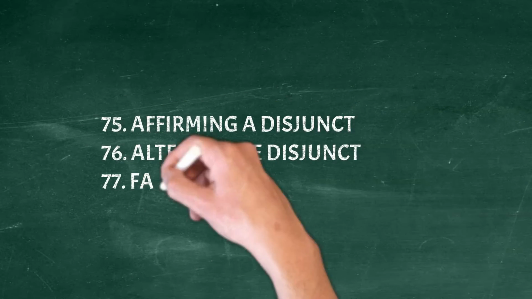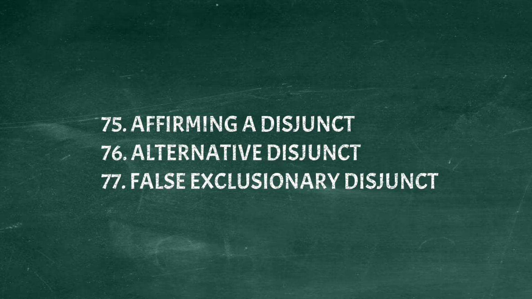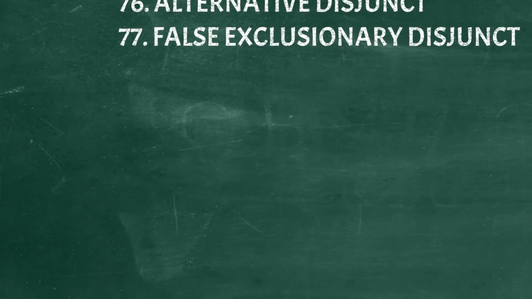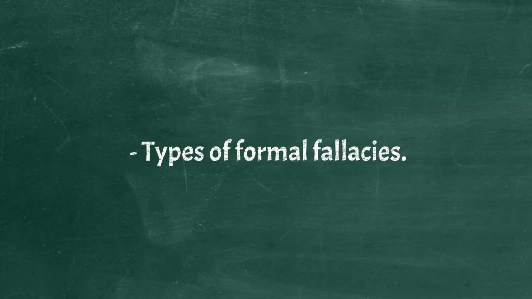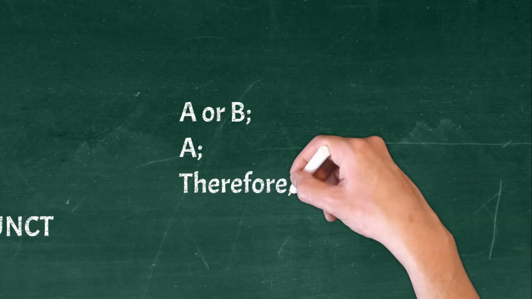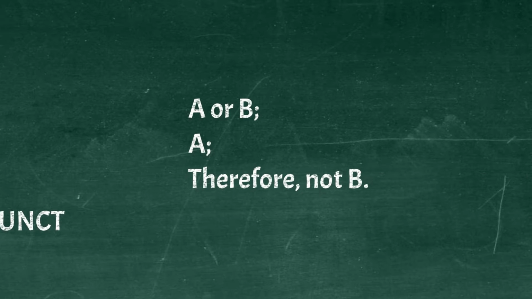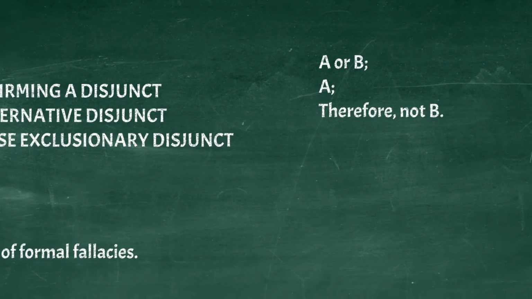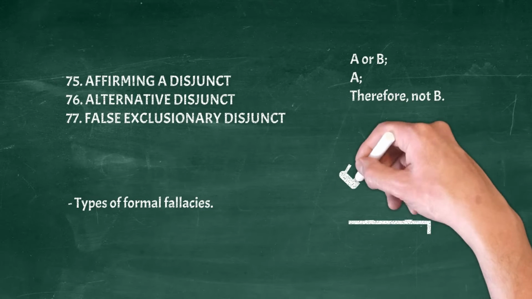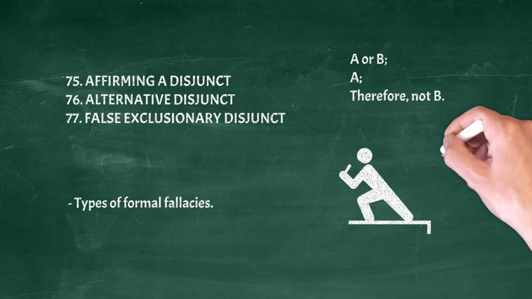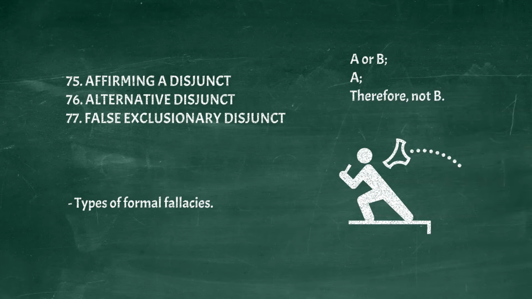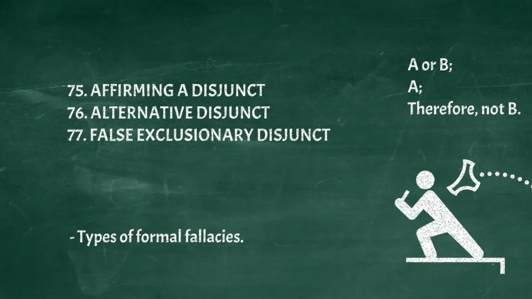Affirming a disjunct, alternative disjunct, false exclusionary disjunct. Types of formal fallacies. We falsely conclude that one disjunct must be false because the other disjunct is true. In fact, both could be true. The general structure of the fallacy would be, A or B, A, therefore, not B. Example. To make it in the music industry, one must be very talented or beautiful. This week's #1 artist is very talented, therefore, this artist is not beautiful.